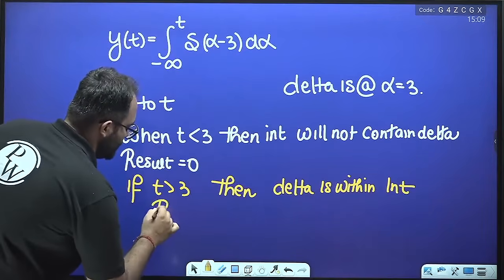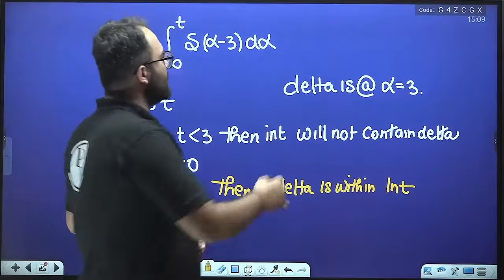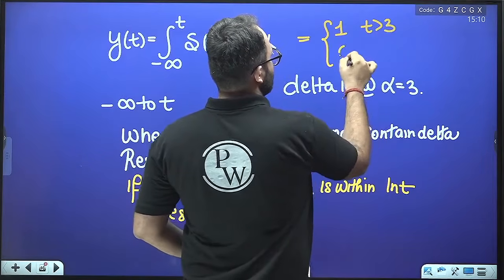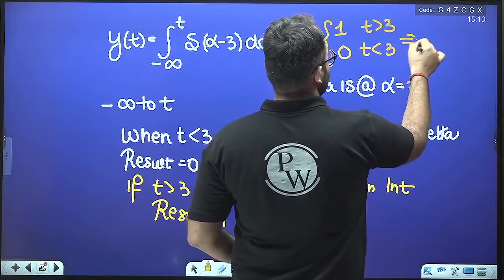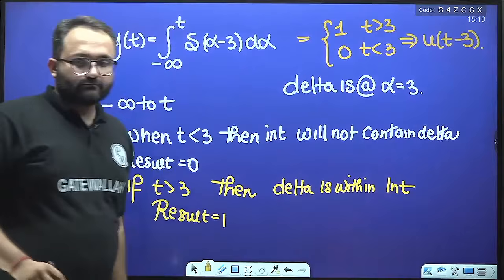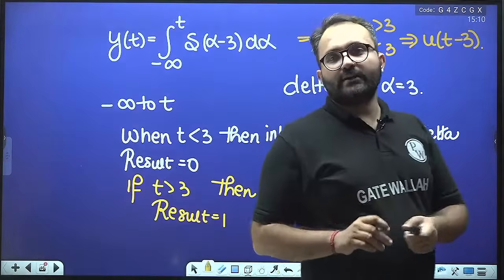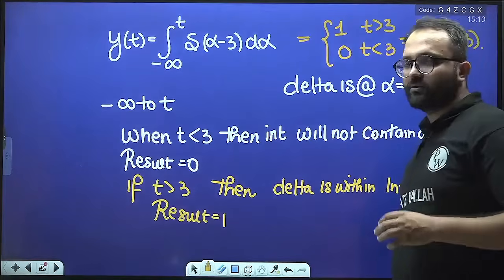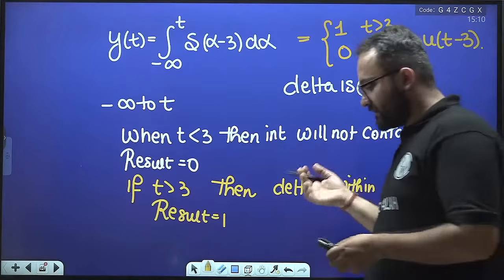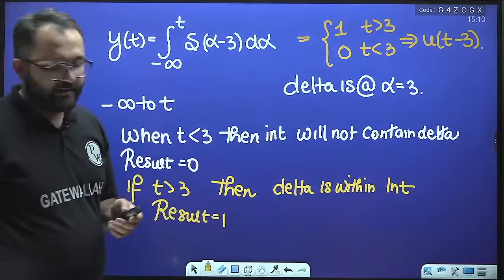So the result is equal to 1 when t is greater than 3 and 0 when t is less than 3. So this is equal to u(t minus 3). Remember this result. This is very important, and many times questions have been asked in this format, where we have to integrate the deltas and get the result. I hope this is clear to all of you. Great. Now let's move on.